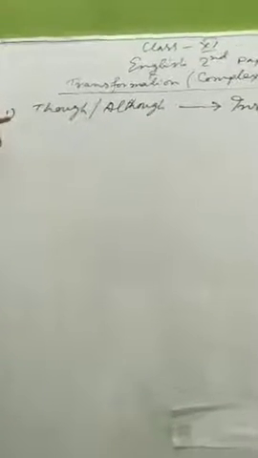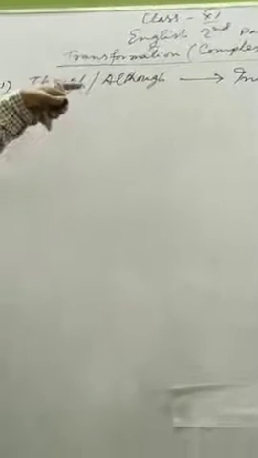If a complex sentence begins with though or although, we have to make it a simple one by using in spite of or despite. In a subordinate clause, if we find though or although, we have to make it a simple sentence by using in spite of or despite.